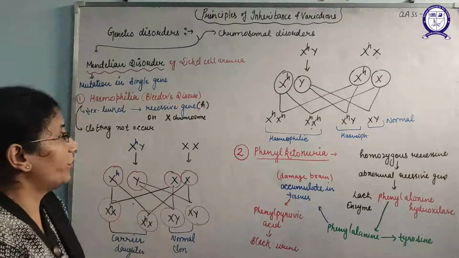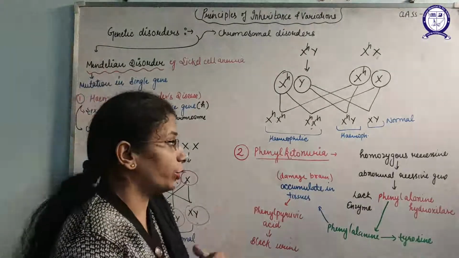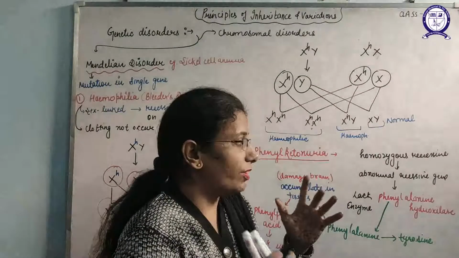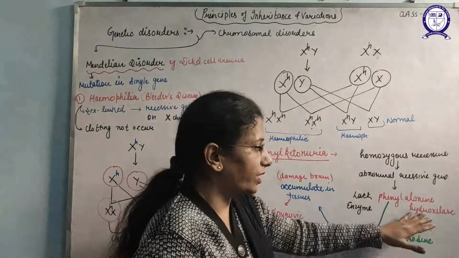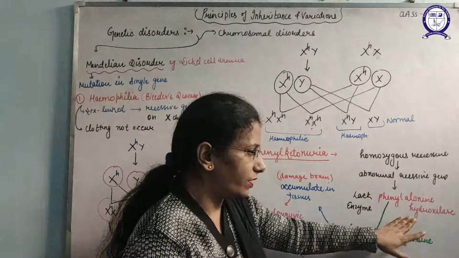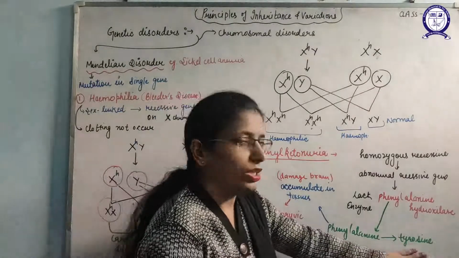So this is hemophilia, where continuous bleeding takes place. After that, the second case is phenylketonuria. Yes, this disease occurs due to a recessive gene. One gene codes for the enzyme phenylalanine hydroxylase. This phenylalanine hydroxylase converts phenylalanine into tyrosine.